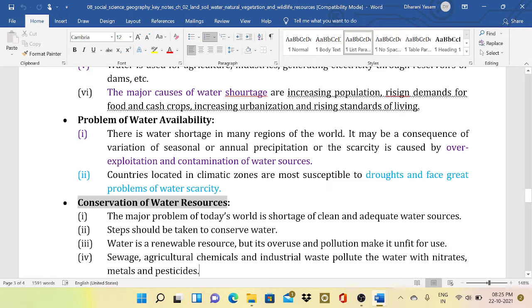Countries located in arid climatic zones are most susceptible to droughts and face great problems of water scarcity.